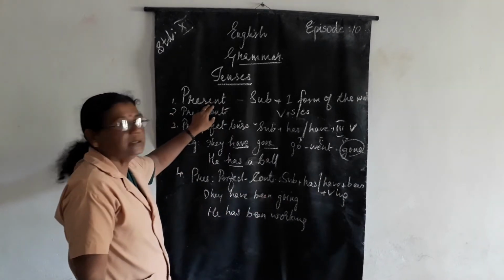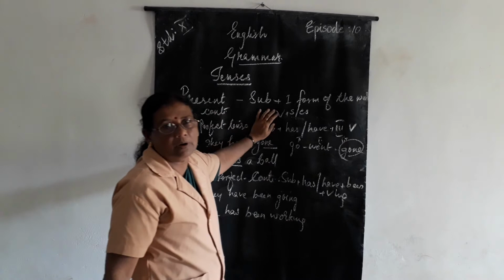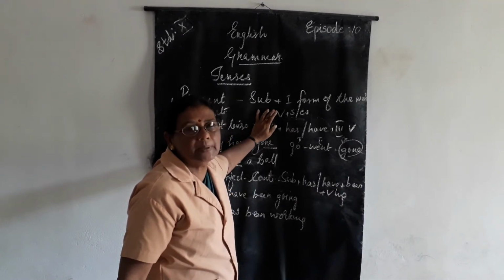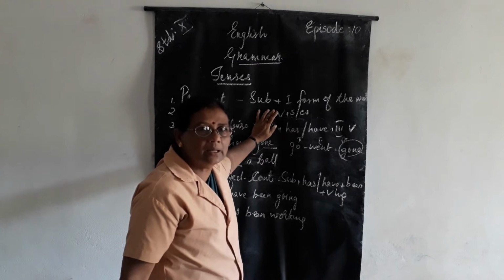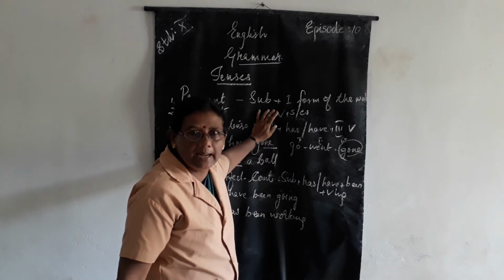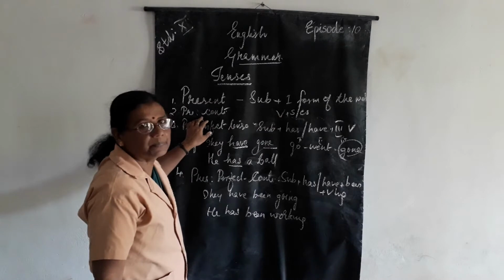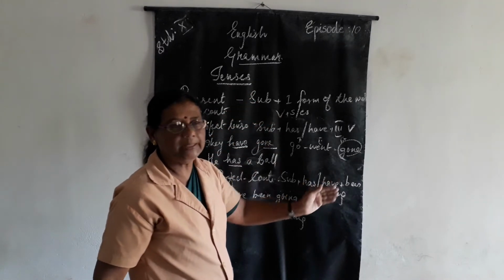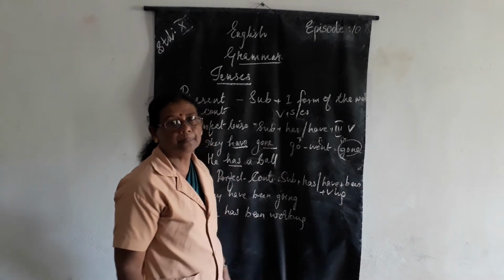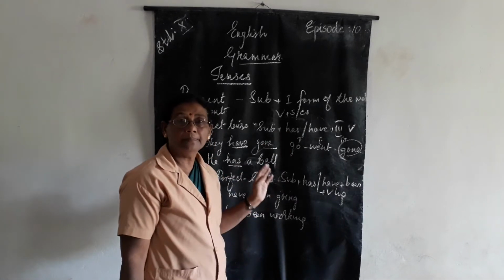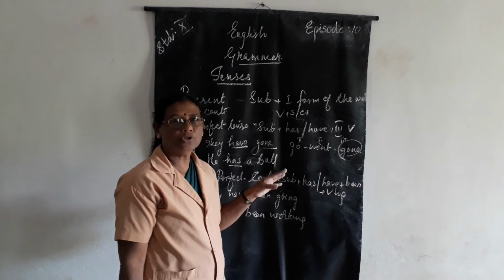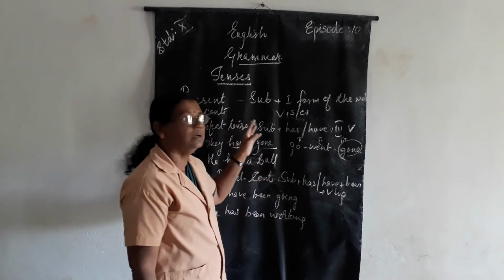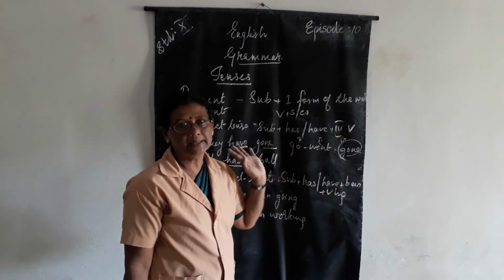So what is simple present? Simple present means the work we are doing at the present, where subject plus only change happens in the verb. S or es is added. Now coming to the present continuous. The work we had already started and now it is continuing. So what is the change over there? Is, am and are, according to the first person, singular and plural, plus verb plus ing form.